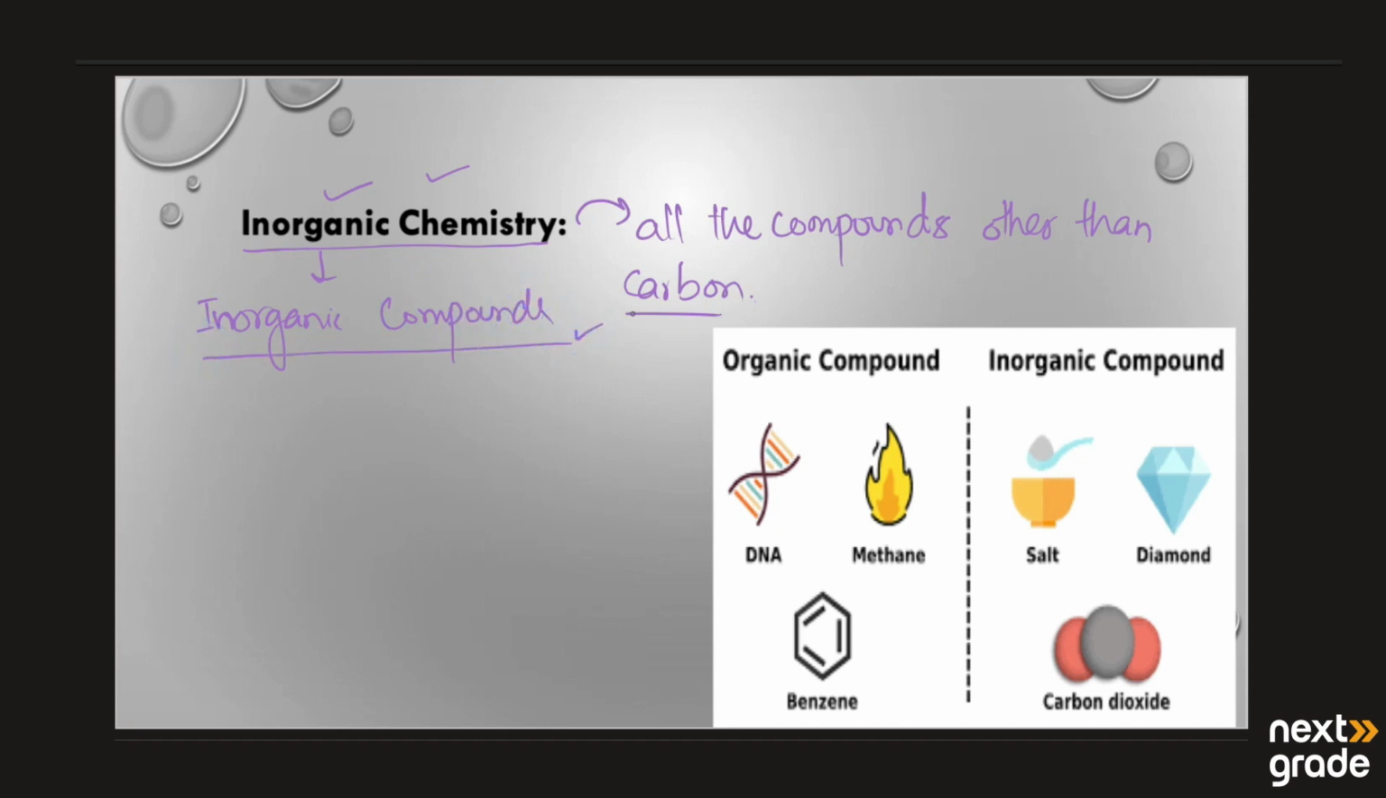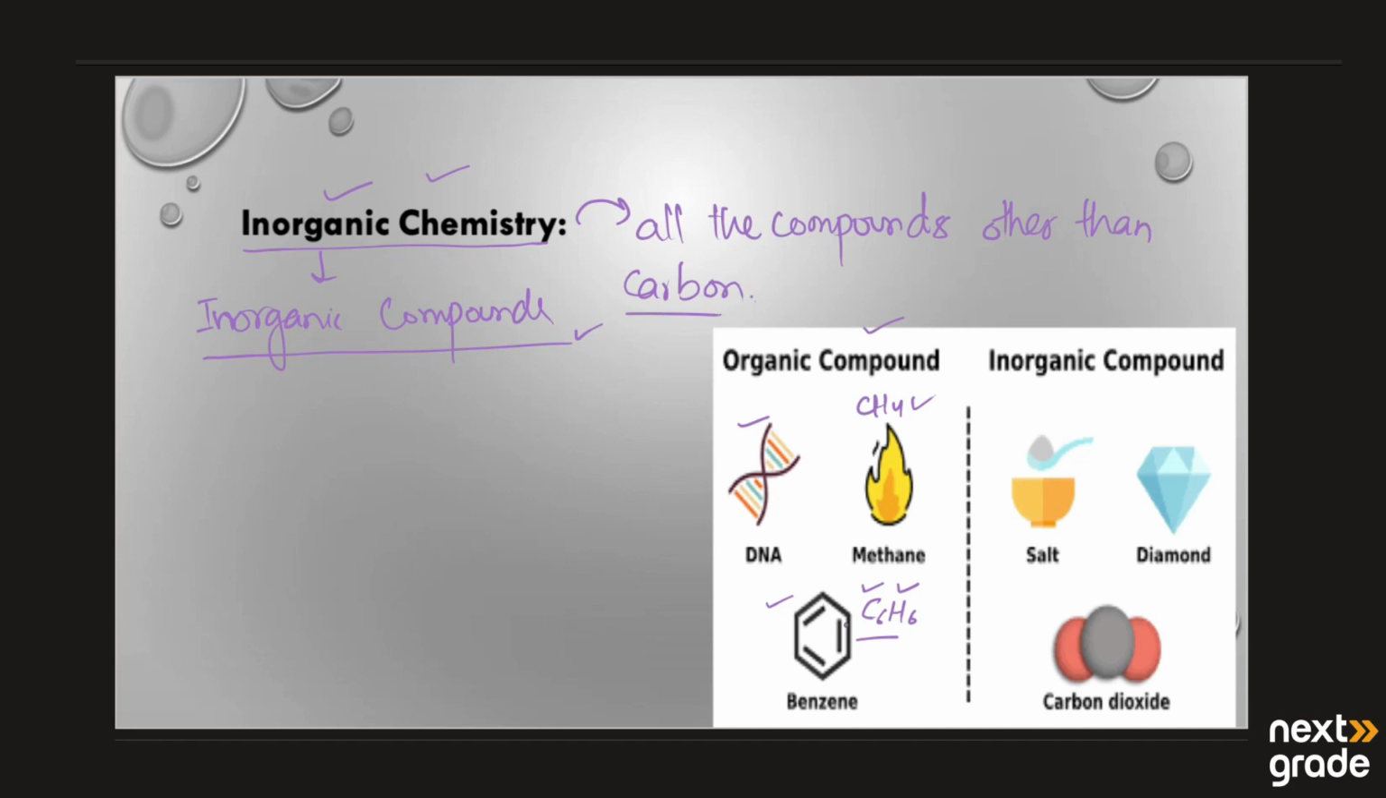We have a lot of examples. If we have, in this picture, the organic compounds in the DNA, it is an organic compound. The methane gas formula is CH4. It is also an organic compound. If we have benzene, it is an aromatic cyclic compound. Its formula is C6H6. It has carbon and hydrogen, so it is also an organic compound.